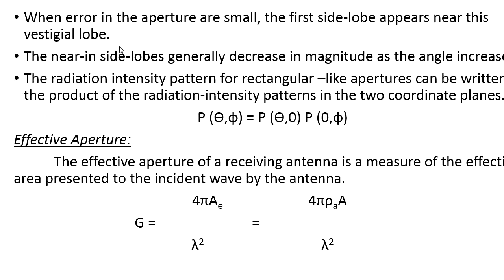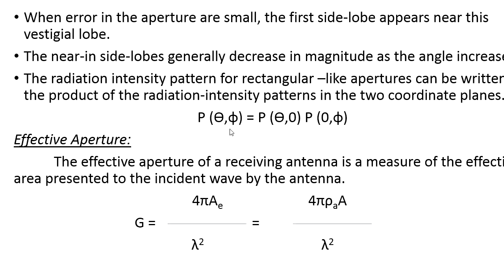So if the aperture error is less, obviously the first side lobe appears next to the vestigial lobe here. And if I keep on increasing the degree on the x-axis, other side lobes appear on the pattern as shown in the figure. The radiation pattern intensity can be represented as P theta of phi.